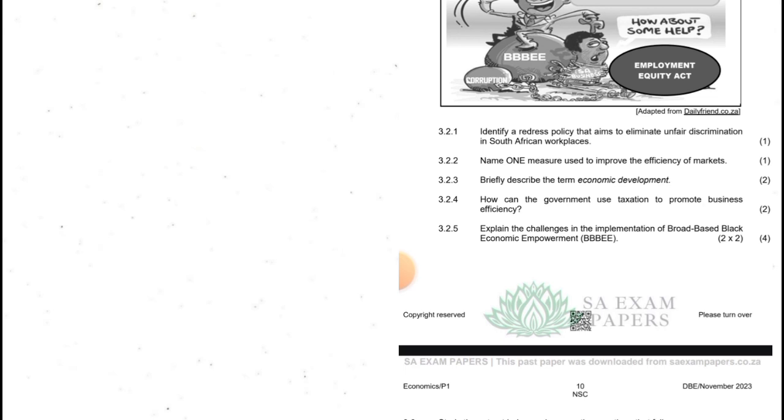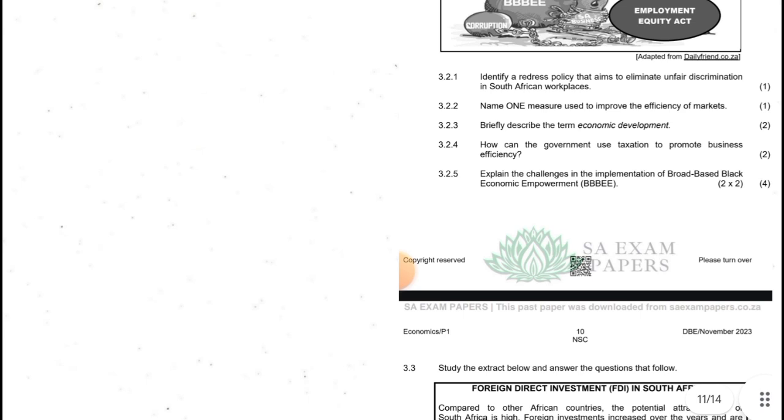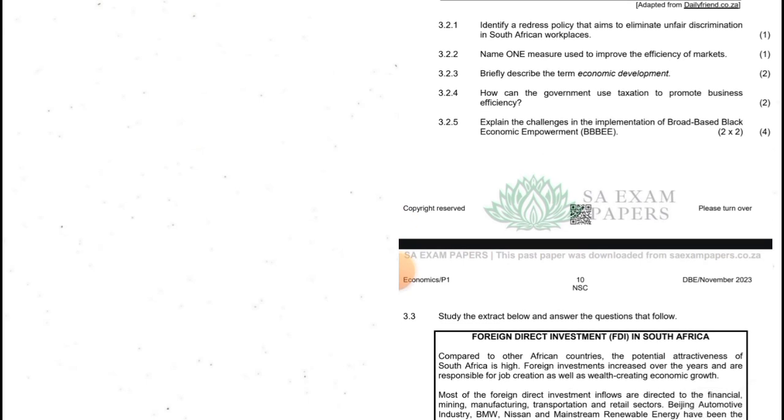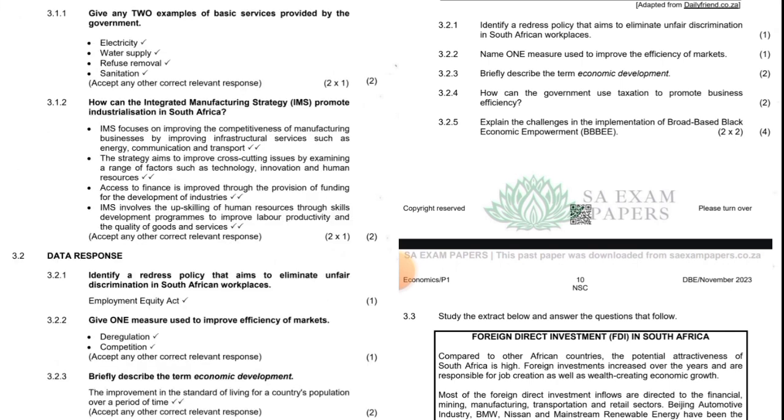You'll see others on the screen. Study the cartoon below and answer the questions that follow. This is 3.2. You can see the cartoon. 3.2.1. Identify the redress policy that aims to eliminate unfair discrimination in the South African workplace. This is the Employment Equity Act.